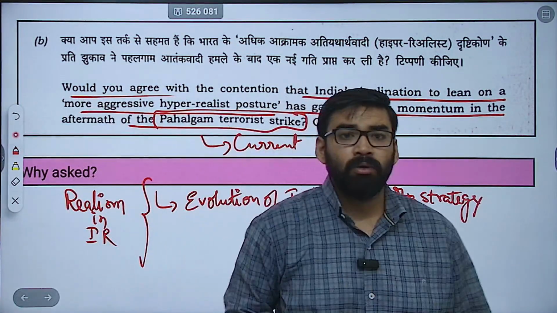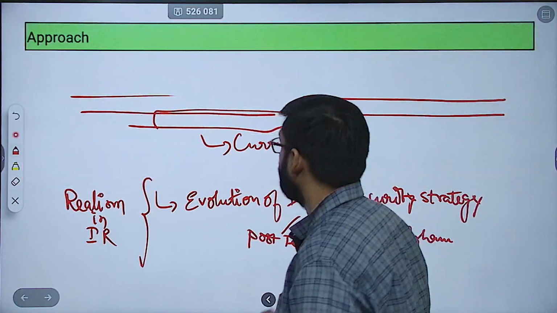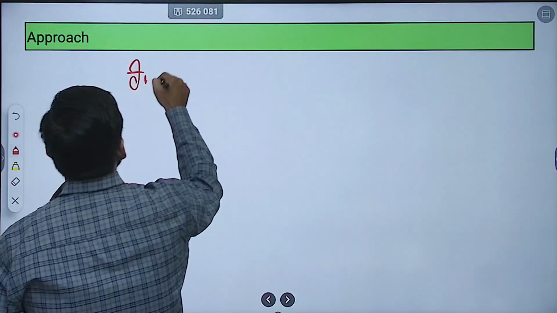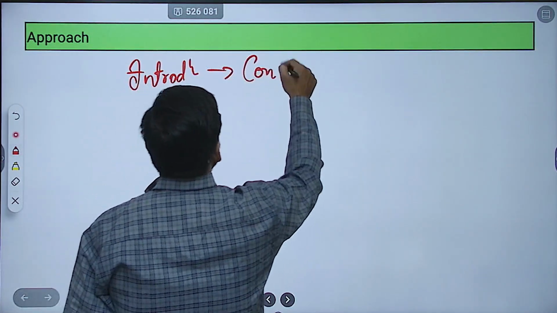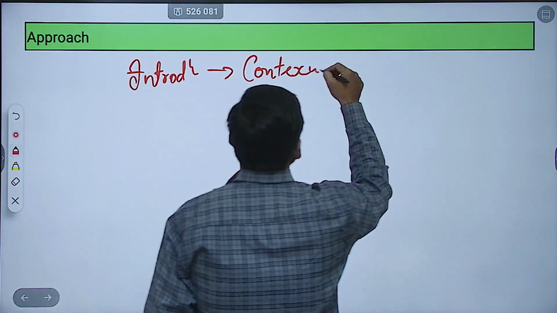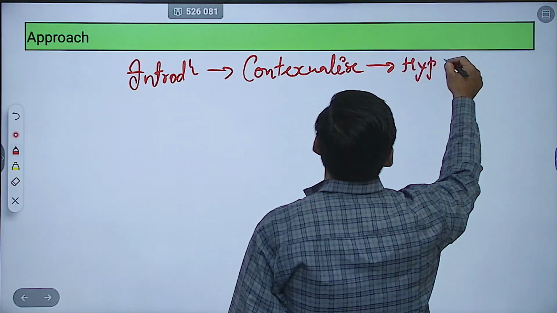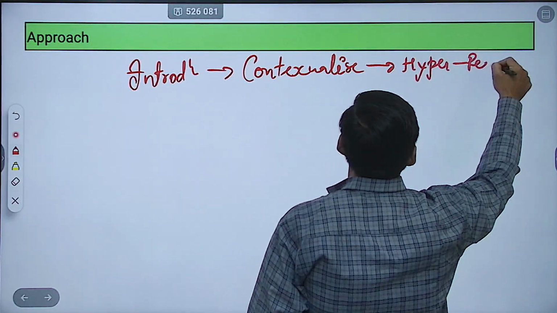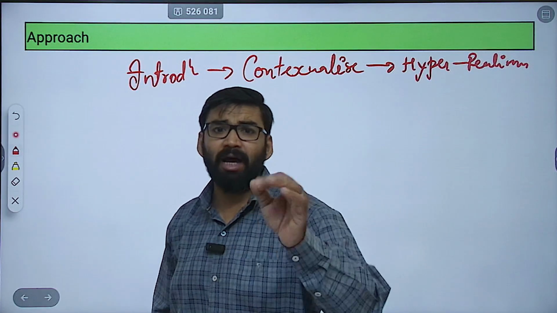Okay? Now, how you are going to write the introduction? तो introduction कैसे लिखेंगे? Approach क्या होना चाहिए? First thing you have to mention, contextualize hyper realism. In introduction, you have to mention hyper realism.